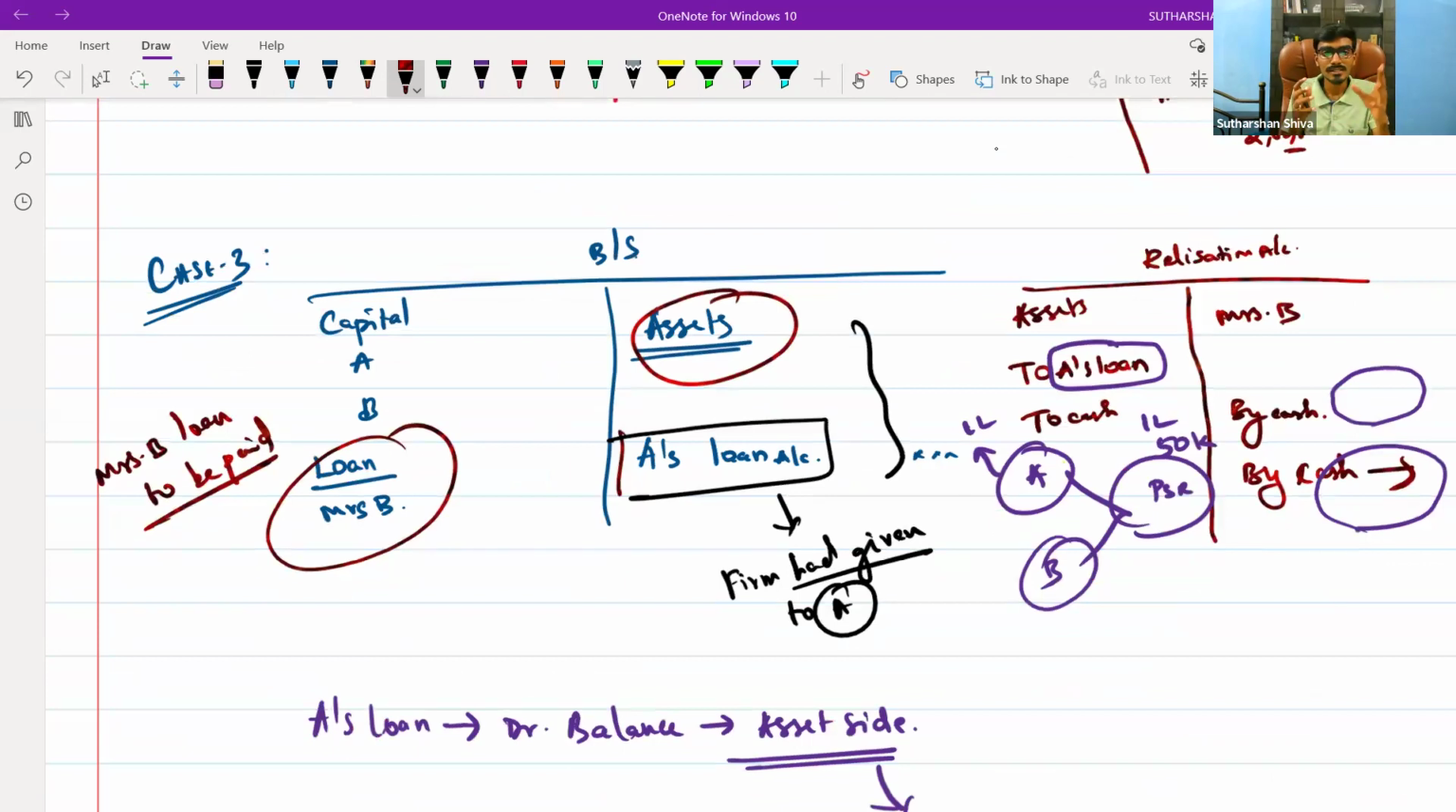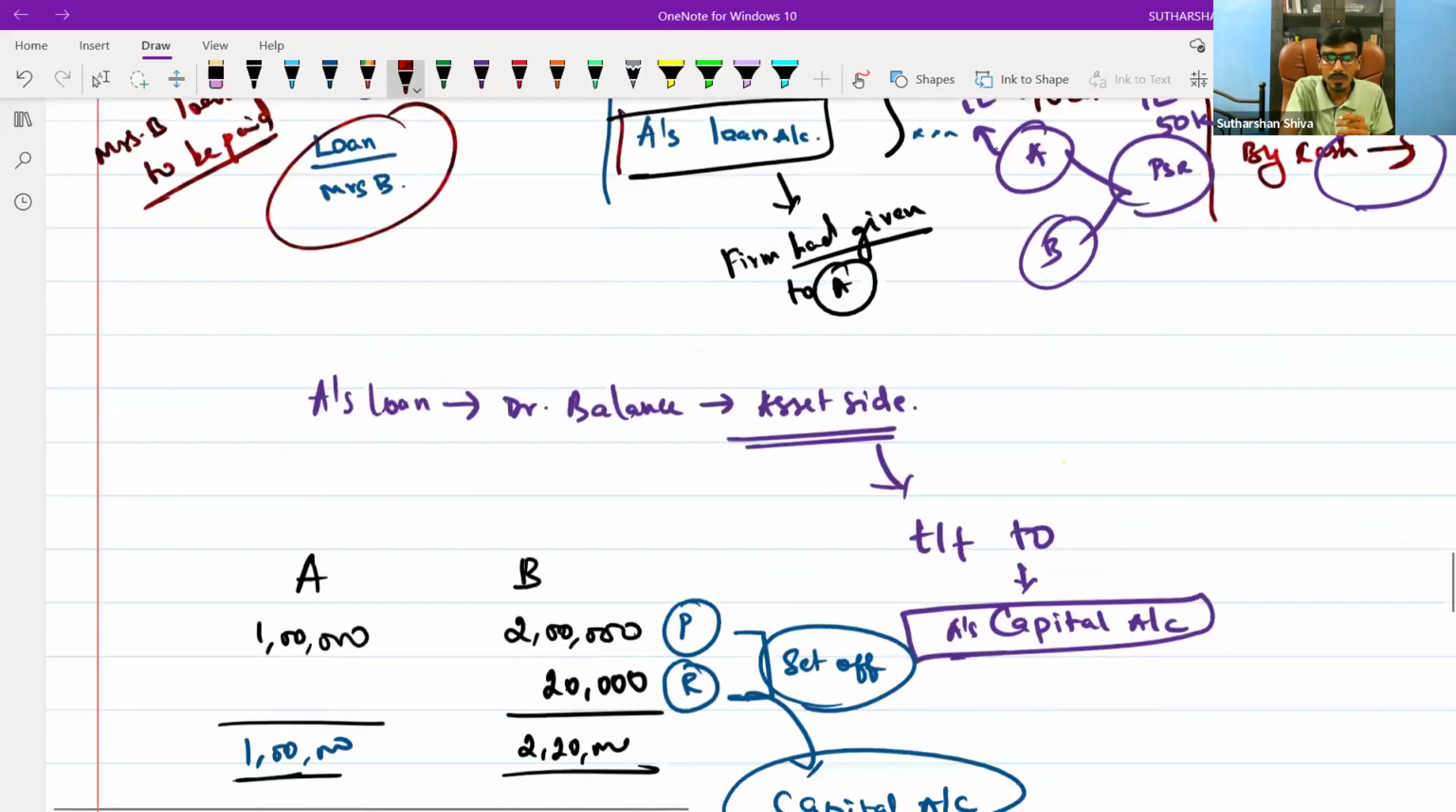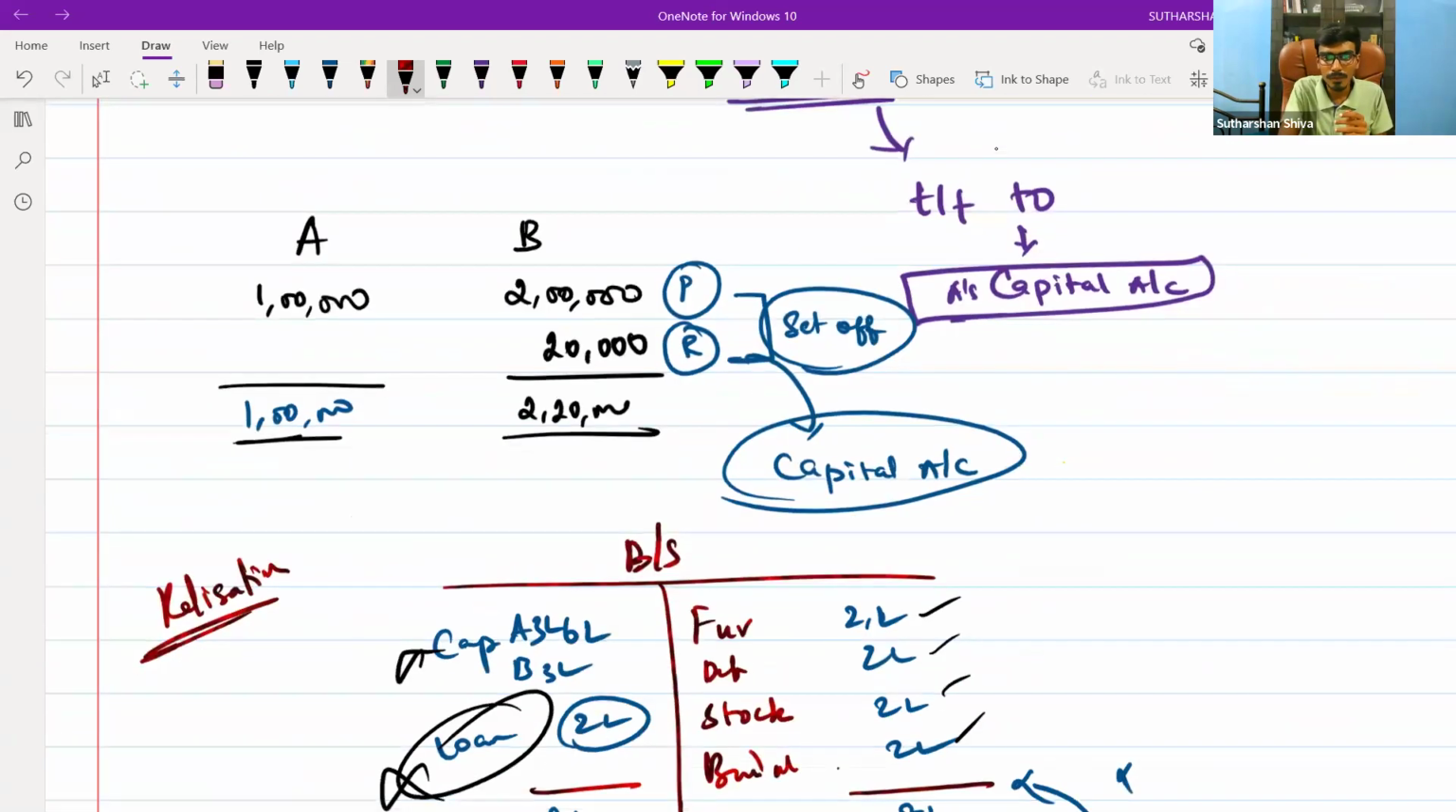Then case 3. What is case 3? Suppose the loan account or the current account appears on the credit side. So it means it is on the asset side. Asset side means you will directly set it off with your capital. What will partner A tell? You need to pay me 1 lakh now. Just take 10,000 from this. The set off entry will be passed.